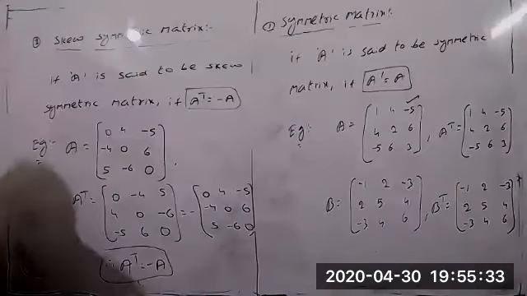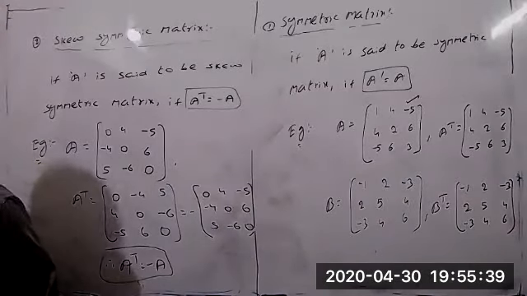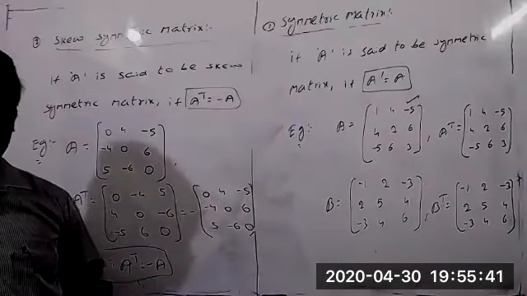From the objective questions point of view, we will discuss a few more types now, special kinds of matrices along with symmetric and skew symmetric.